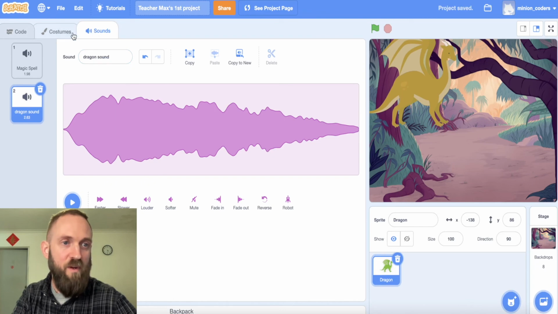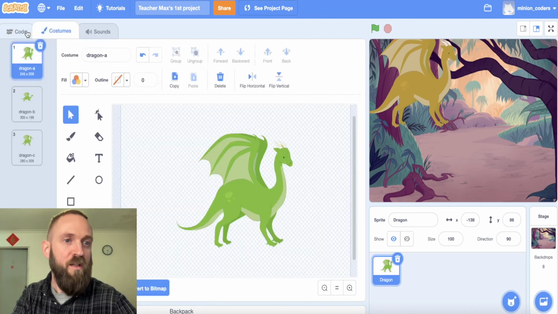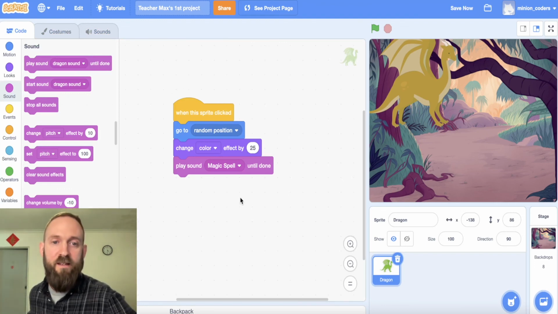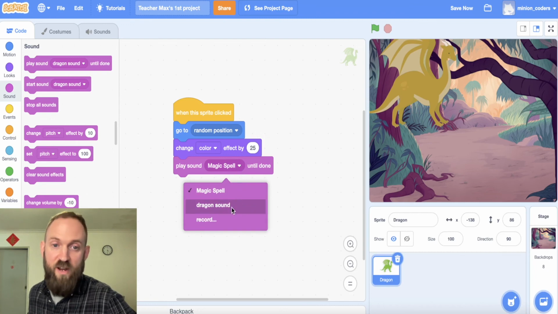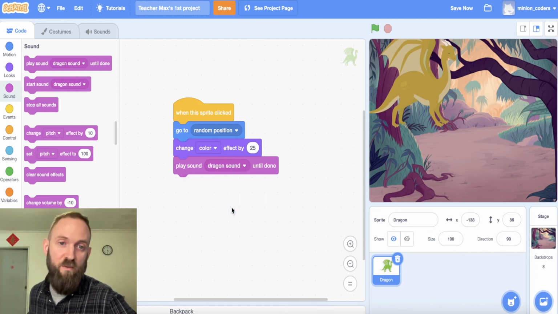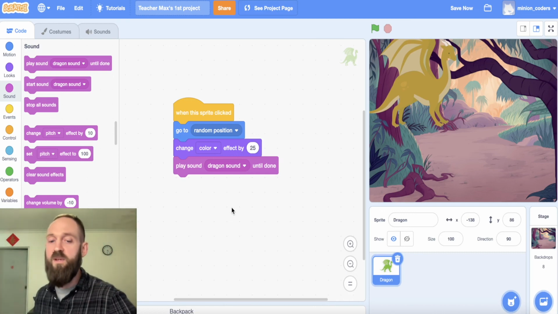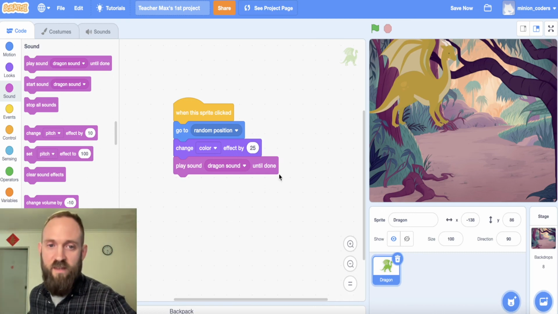We're in some tabs right here. So if I go back to this one, I'll go back to coding where we were before. And now I should have the option. If I go to my sound, there's my dragon sound. So with a little bit of luck, if we did this the right way, if our code is right, we can click on the dragon and it's going to change color, move position, and play my dragon sound.